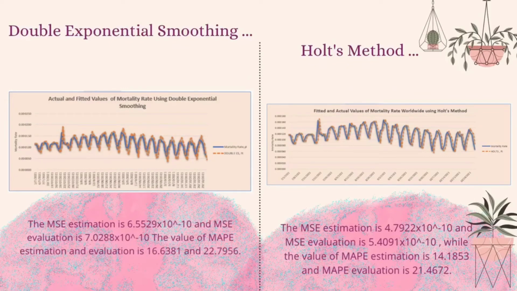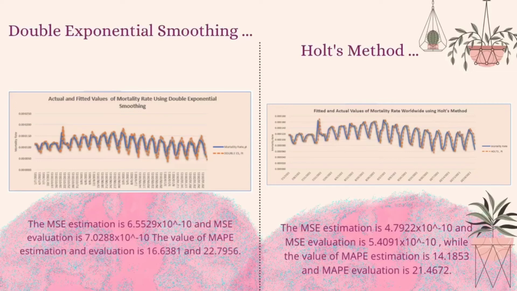7.0288 times 10 to the power of -10 and the MSE estimation is 6.5529 times 10 to the power of -10, where the value of MSE evaluation for double has the highest value of the methods. The values of MAPE estimation and evaluation are 16.6381 and 22.7956. The last one is the Holt method.